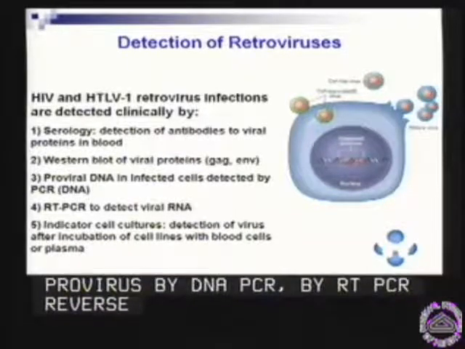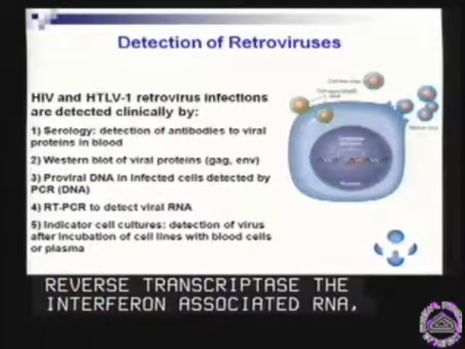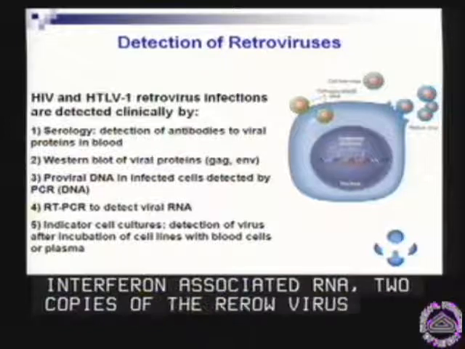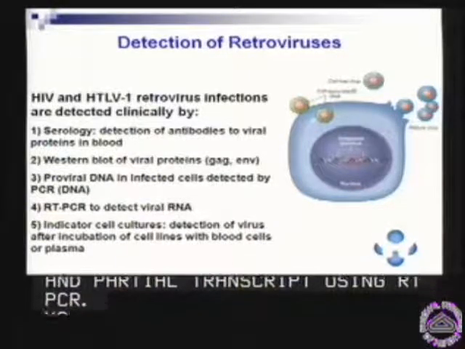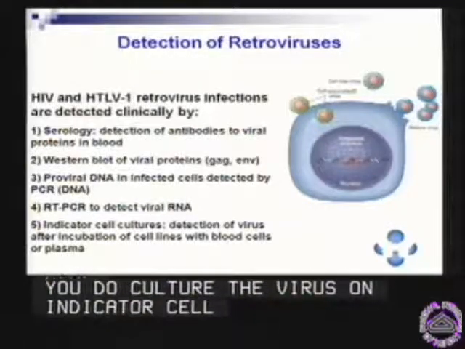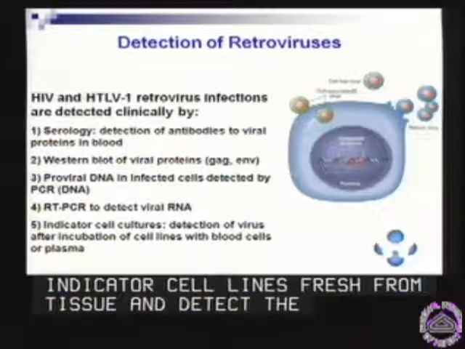There are two copies in a retrovirus of RNA, and you can also look at partial transcript using RT-PCR. Finally, you do culture the virus on indicator cell lines or fresh from tissue and detect the virus after incubation of those cell lines with blood cells or plasma.